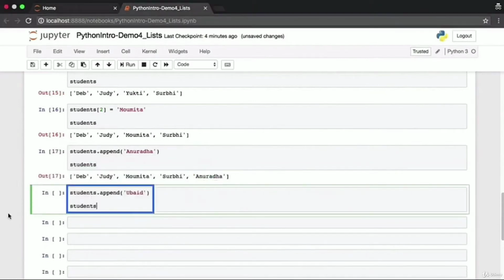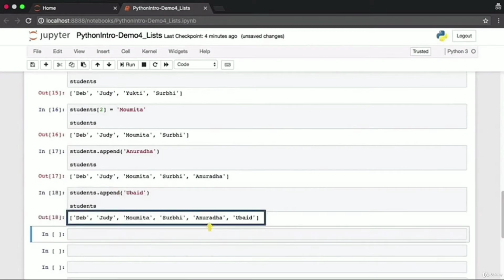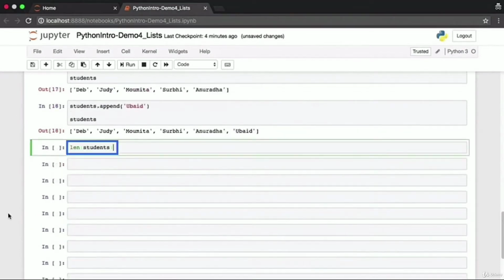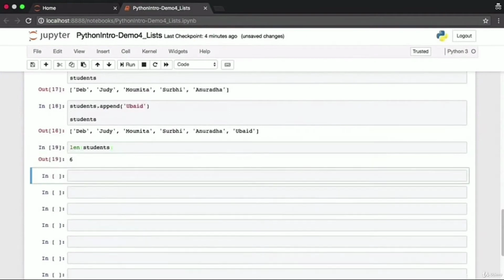Let's add one more student here. We'll add Ubaid to the end of the list. Now Anuradha is the second to last element. Ubaid is the last element. If you now calculate the length of the students list, you will find that it has increased. There are now 6 students in this list.